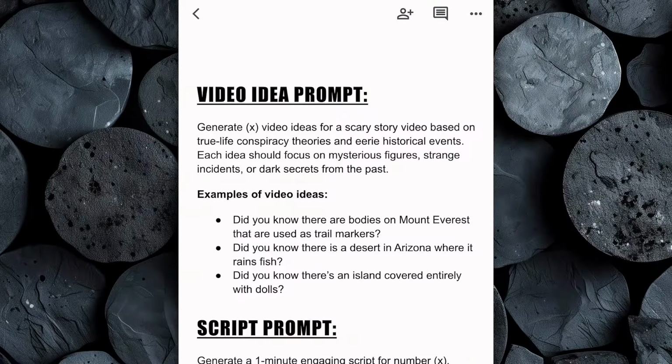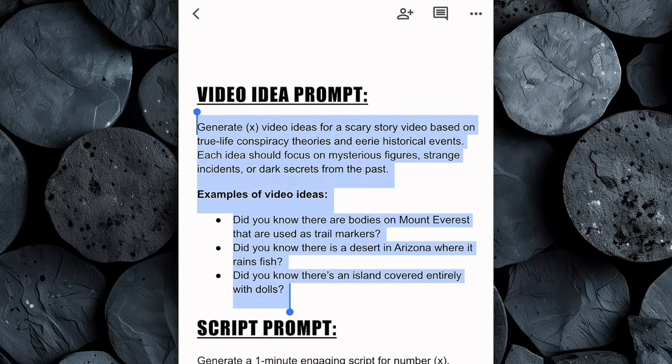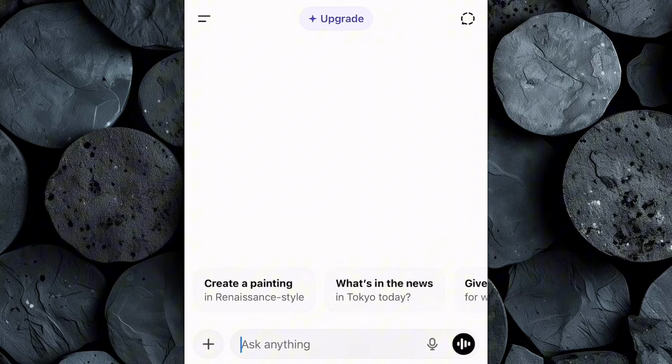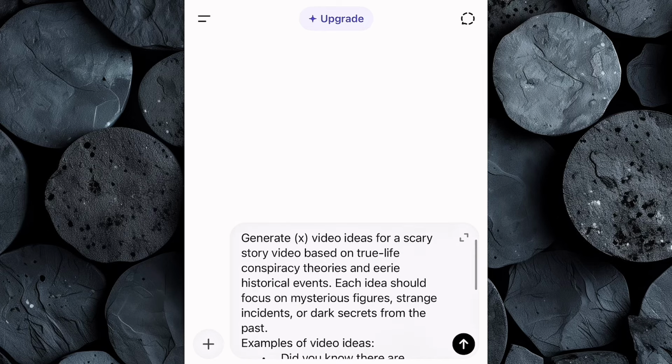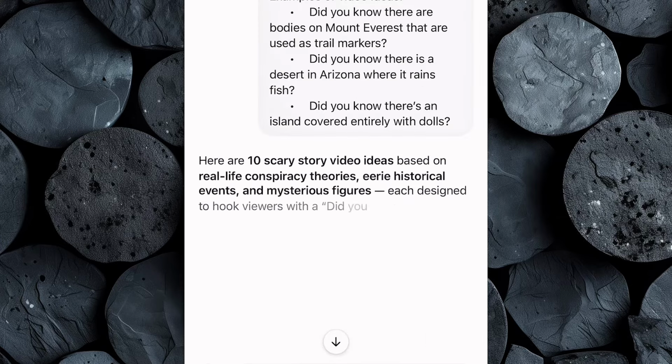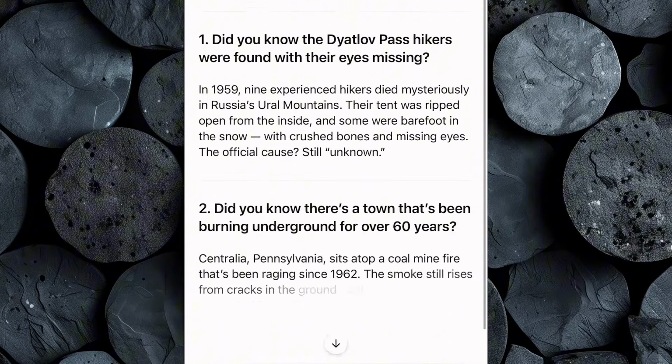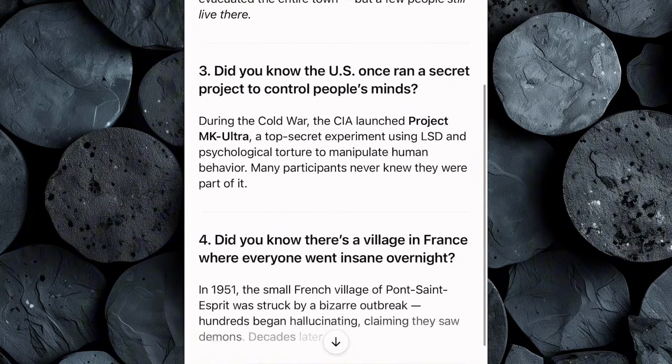Head over to the Google Doc and copy the video idea prompt. Once you've done that, open your favorite AI text generator. For this tutorial, we'll be using ChatGPT. Simply paste the prompt into ChatGPT. And before you hit enter, make one small edit. Add the number of video ideas or titles you want ChatGPT to generate. Then just click enter. In just a few seconds, ChatGPT will produce a list of engaging video ideas, each one